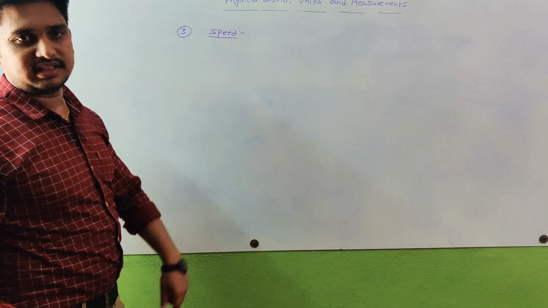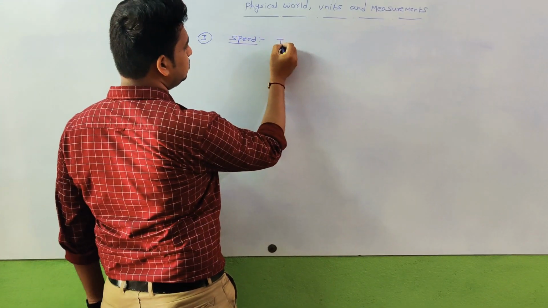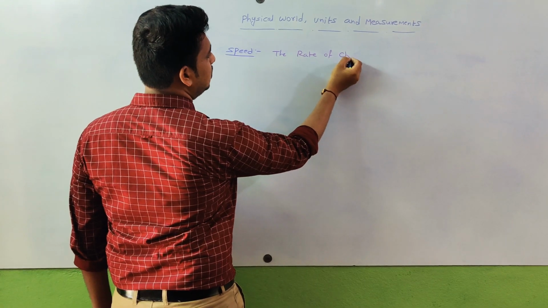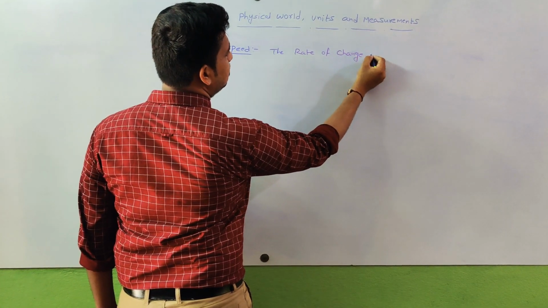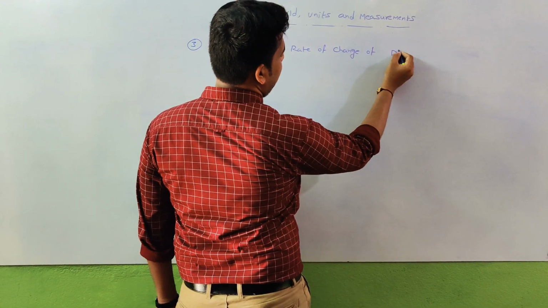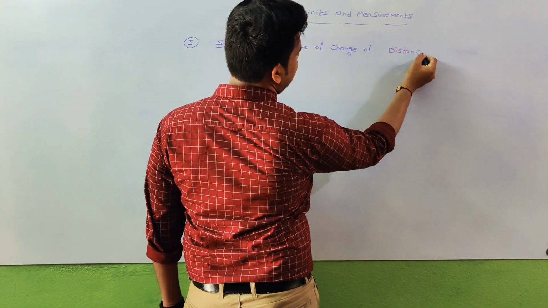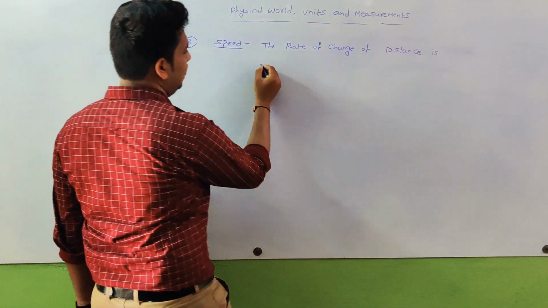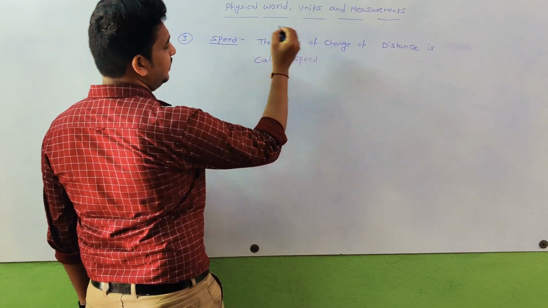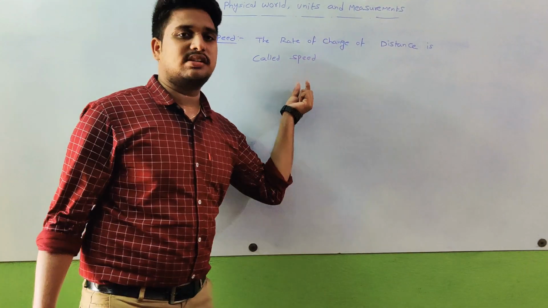First, the definition of speed. The rate of change of distance is called speed.